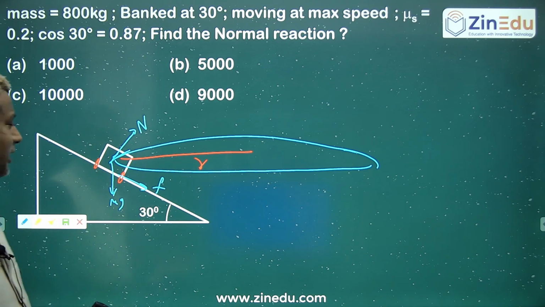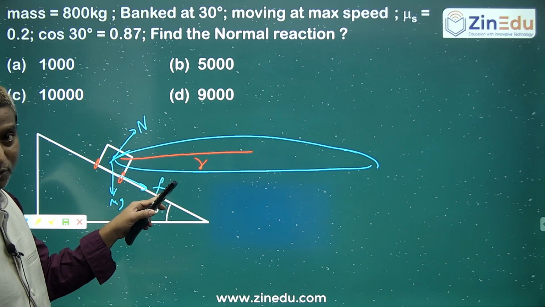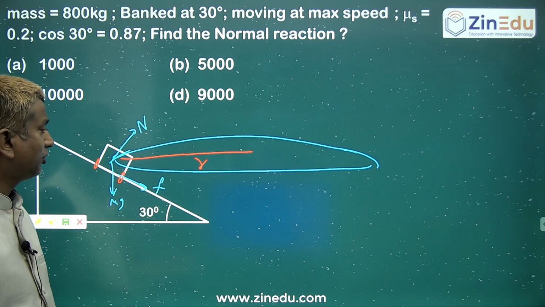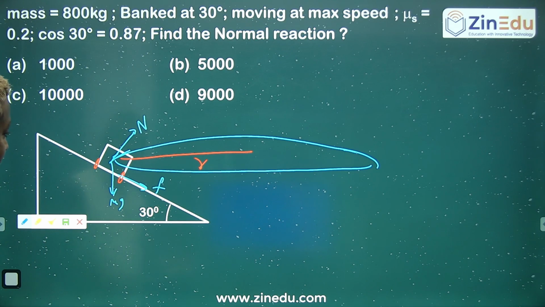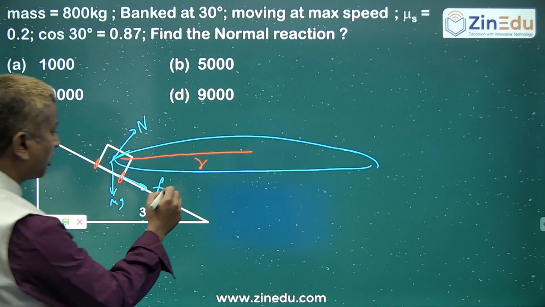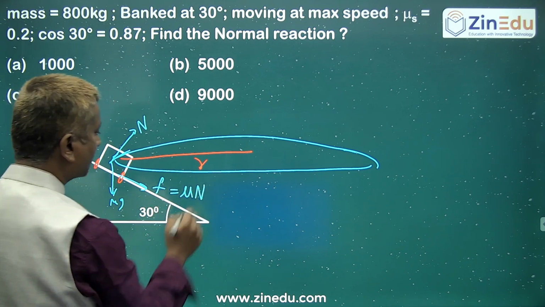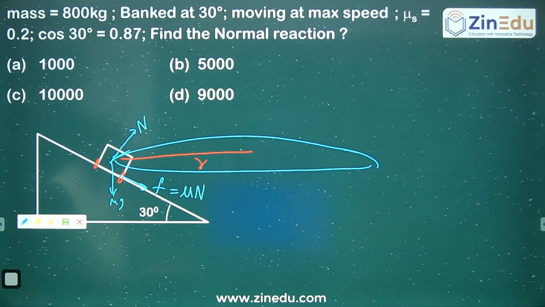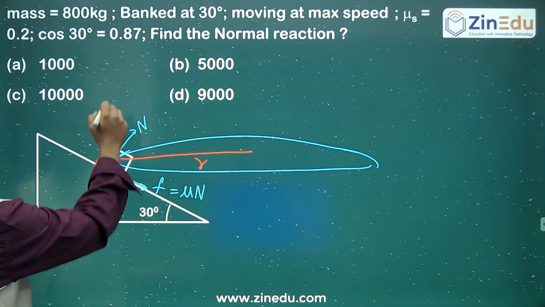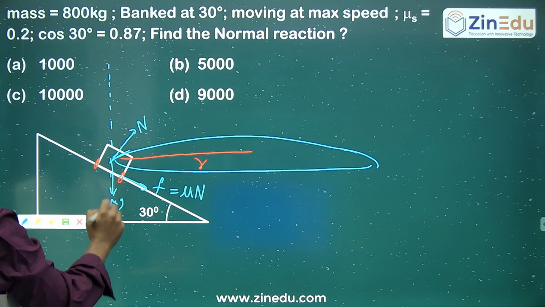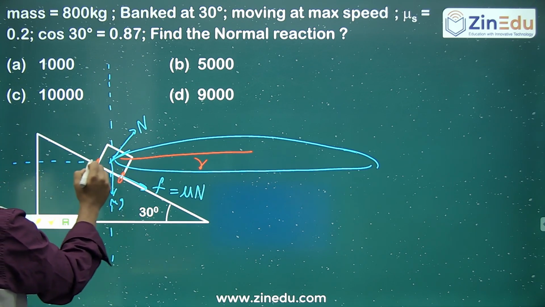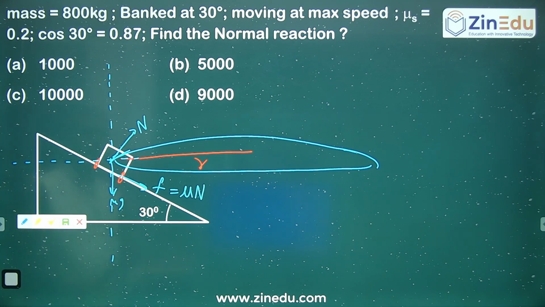So for maximum speed, this is the limiting value. The limiting value of the friction force is equal to mu times the normal contact force. Now resolve the forces into horizontal and vertical directions.